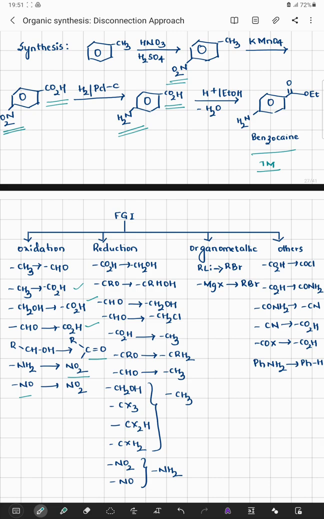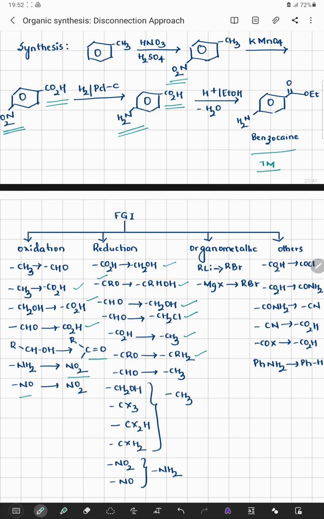Upon reduction, a carboxylic group can be reduced to an alcoholic system. Its respective carbonyl carbon can be converted to a secondary alcoholic system. That means if there is a ketone carbonyl carbon like this, it can be converted to a secondary alcohol system. An aldehydic system can be converted to a primary alcohol system. An aldehydic system can be reduced to CH2Cl, that is a chloride system. A carboxylic system can be reduced to CH3. A ketonic system can be completely reduced to a CH2 system.